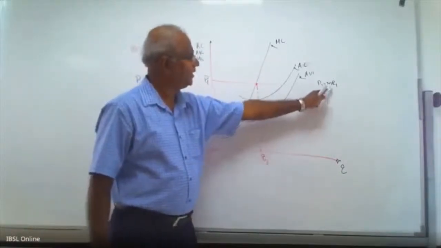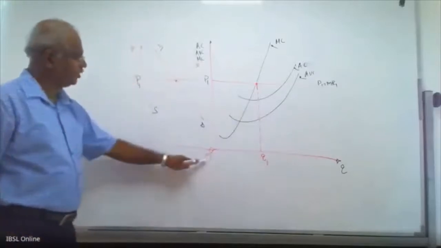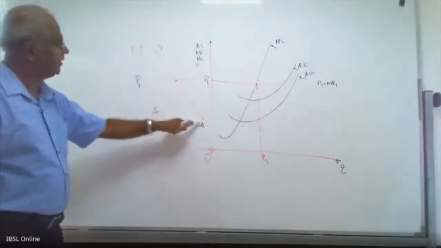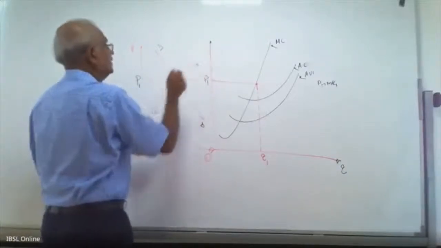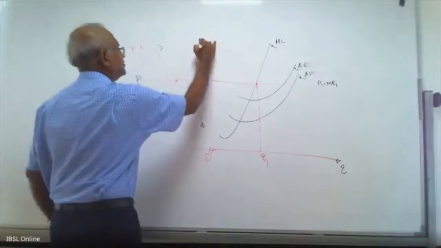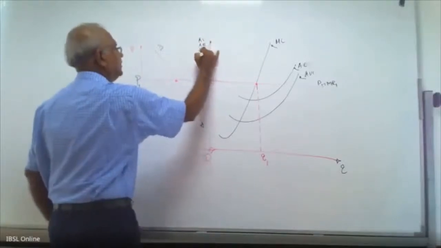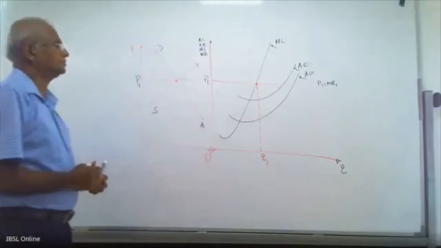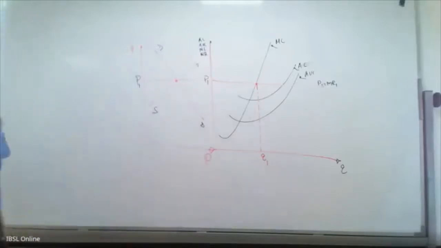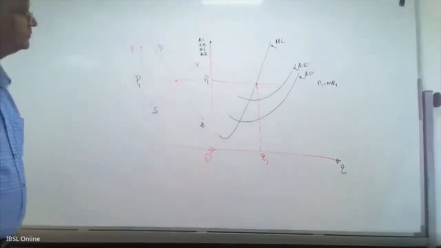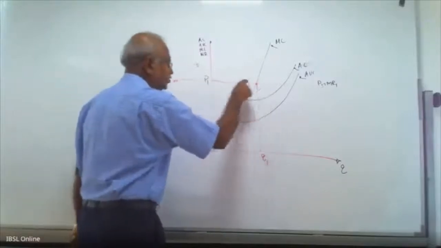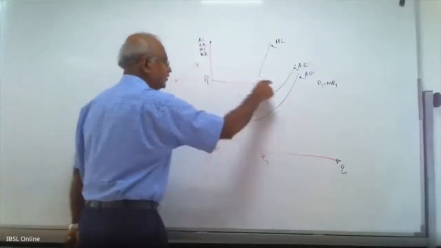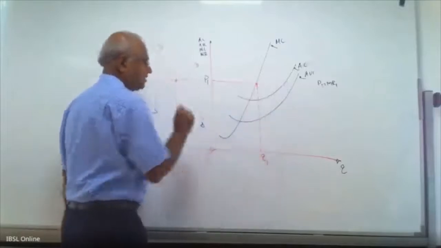Small q, P1 equals MR1, price, quantity, DD, SS. These are the cost curves: AC, AVC, MC. And MR also. All cost curves are there along the y-axis. Take down. That is the profit maximizing output Q1 when market price is P1. That is marginal revenue MR1, market price.